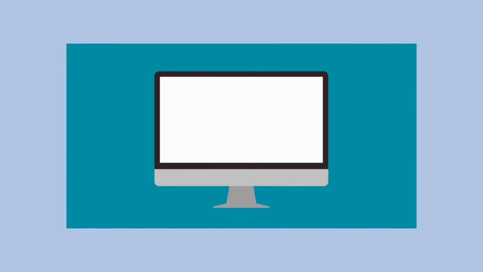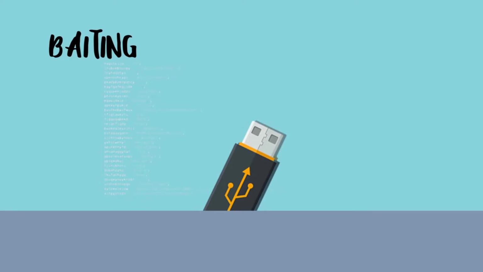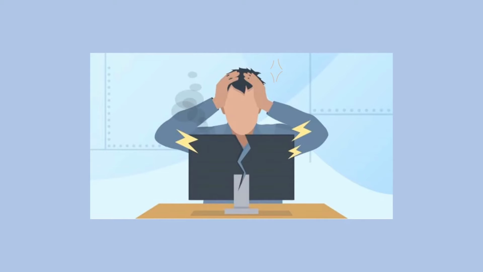There are several different types of baiting attacks, including free gift baiting. This tactic involves offering a gift or prize to the victim in exchange for personal information or to entice them to click on a link or download a file. Job offer baiting. This tactic involves offering a fake job opportunity to the victim in exchange for personal information or to entice them to click on a link or download a file. Software update baiting. This tactic involves offering a fake software update to the victim to entice them to download a file or click on a link. The file or link may contain malware.